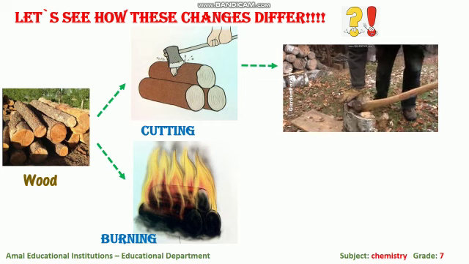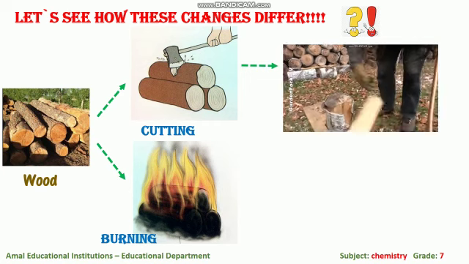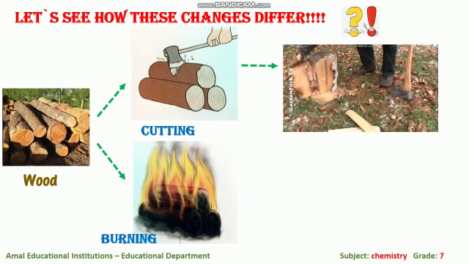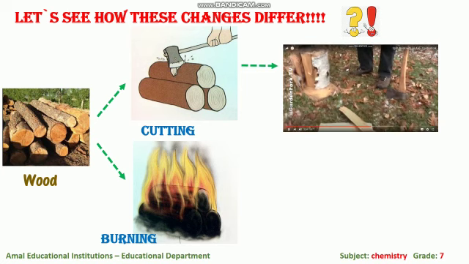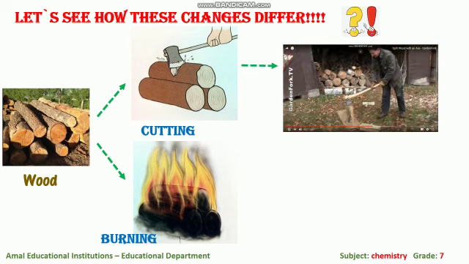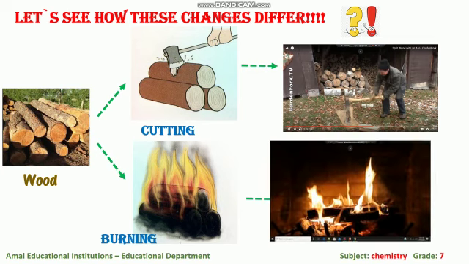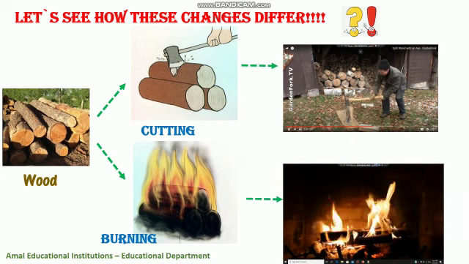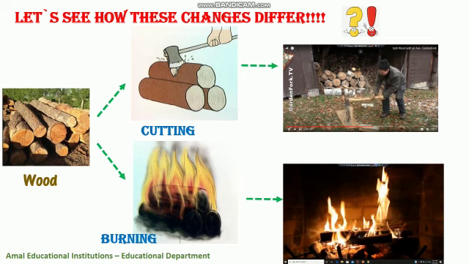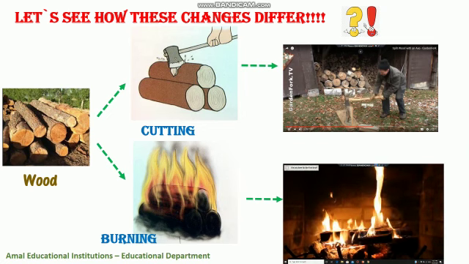If you are observing this video, the man here is cutting the wood. We can observe that the wood is cut into smaller pieces. And if we burn the wood, we can observe that we have a light released, we have smoke, okay, we have ash obtained. So we have different changes here that will take place.